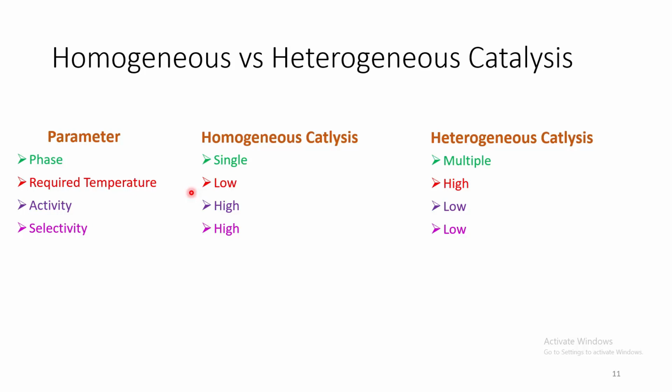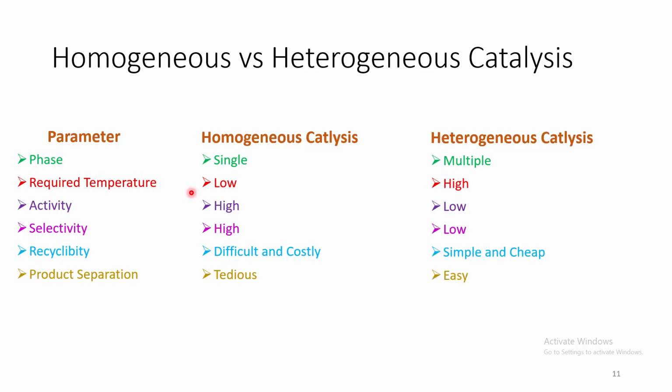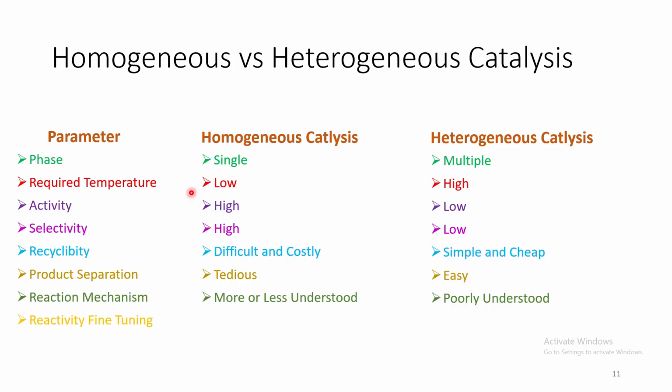Also, they are much more selective. But heterogeneous catalysts are much easier to recycle, and product separation is much easier. In homogeneous catalysts, the reaction mechanism is more or less understood, but in the case of heterogeneous catalysts, the mechanism is very poorly understood. As a result, in the case of homogeneous catalysts, reactivity fine tuning is much easier. But they are much more sensitive towards deactivation of the catalyst compared to heterogeneous catalysts.